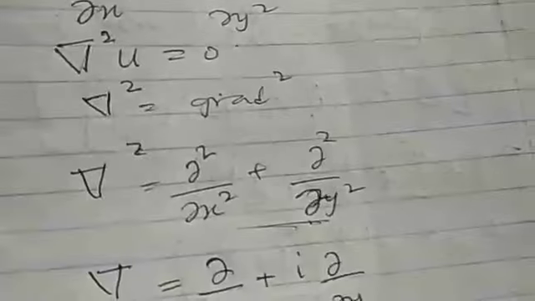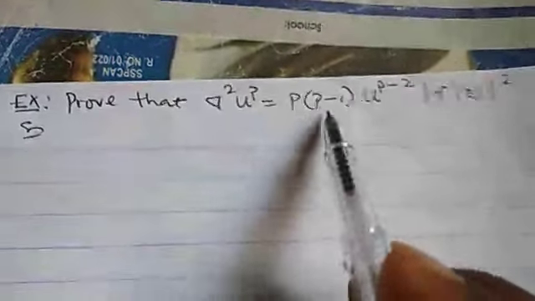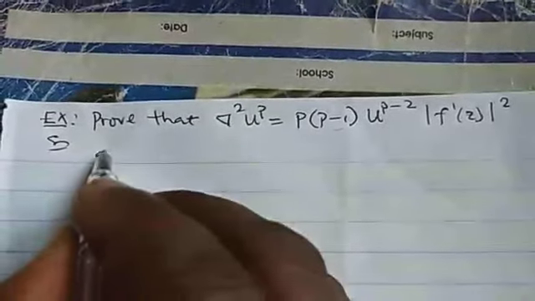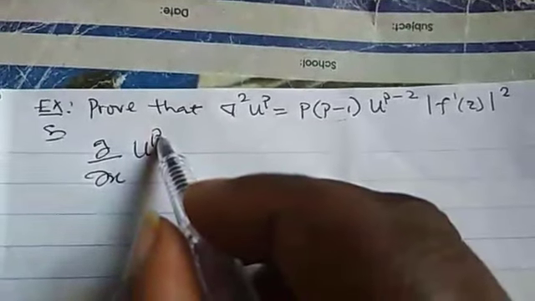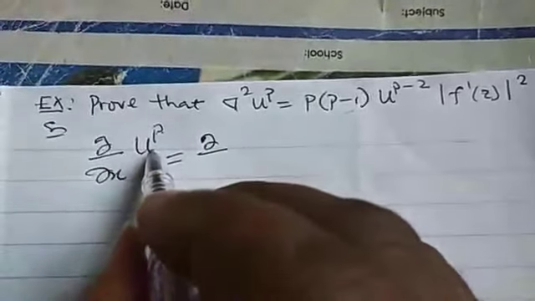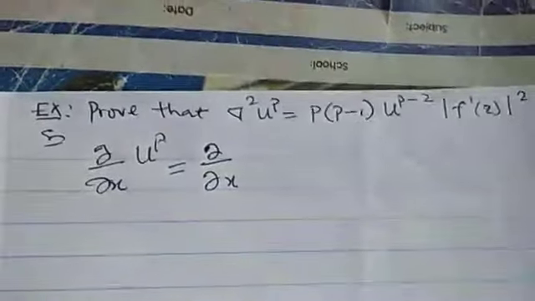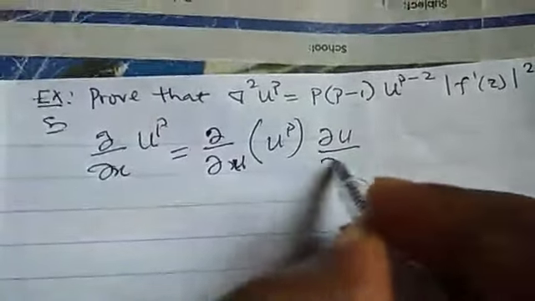So let's take an example on something of this nature. We want to show that grad square u raised to power p is equal to this. Now, I'll start from u raised to power p. We know that if you differentiate it, p is a value, p is a number. So we can write it as, if I differentiate this thing, d dx, du into u raised to power p, du dx.